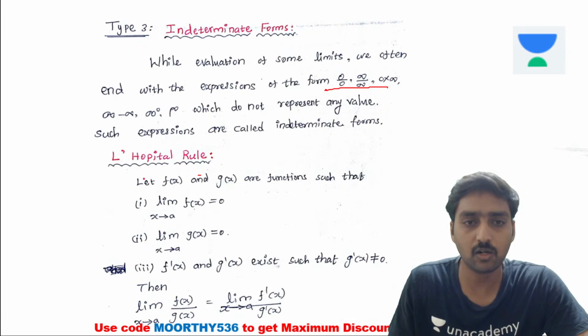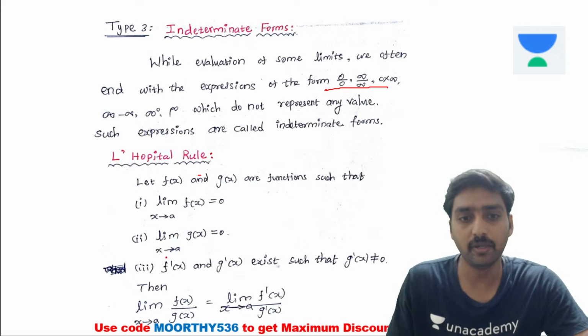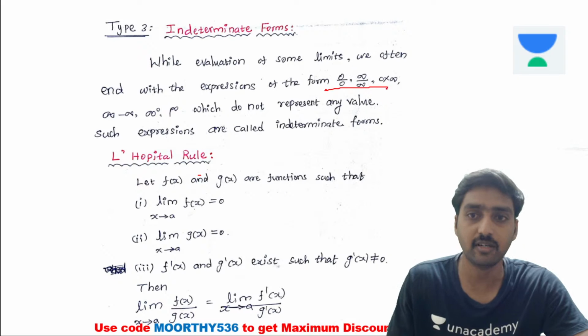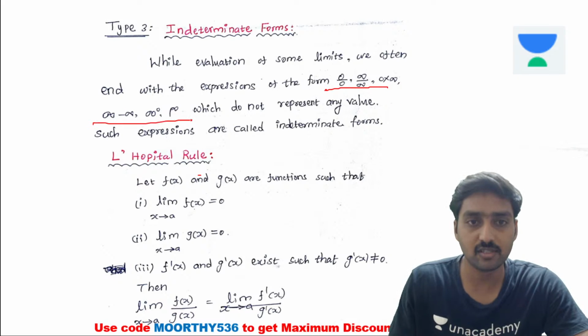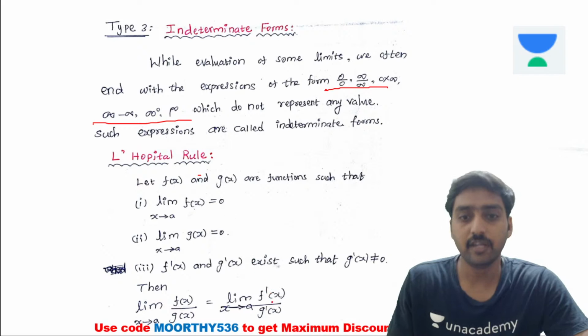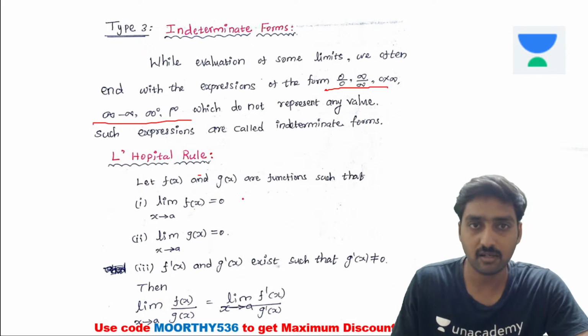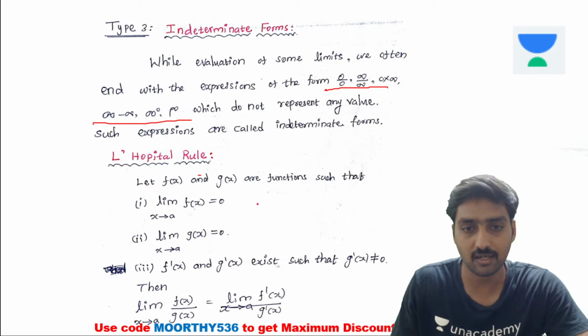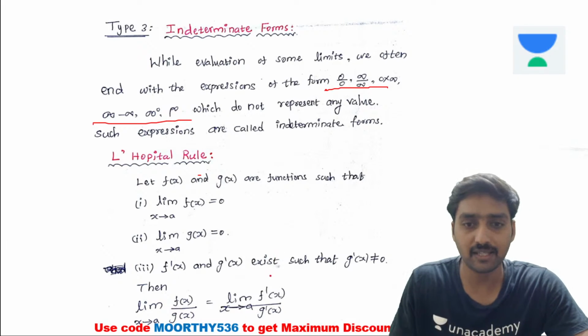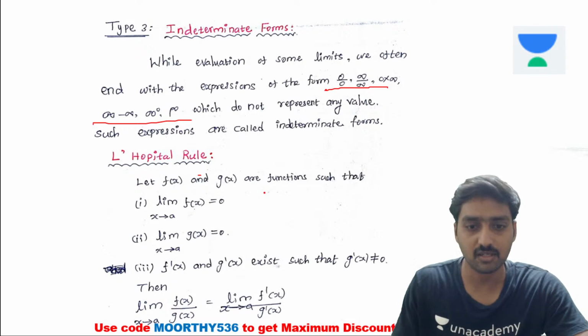Here the L'Hopital rule is used to get a finite value whenever we end up with indeterminate forms. The L'Hopital rule states that when we end up with 0 divided by 0, infinity divided by infinity, or 0 into infinity, any one of these indeterminate forms, then we need to differentiate the numerator and denominator separately. Then again we apply the limits until we get a finite value, and repeatedly the formula will be applied, right?